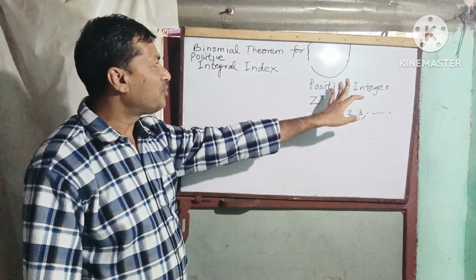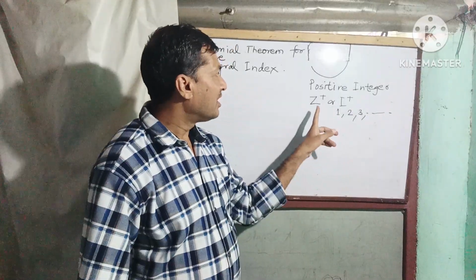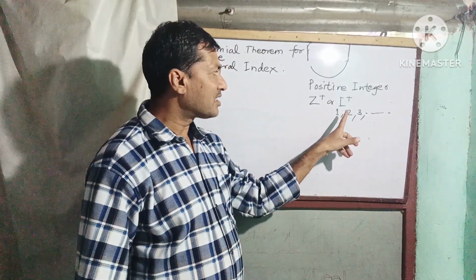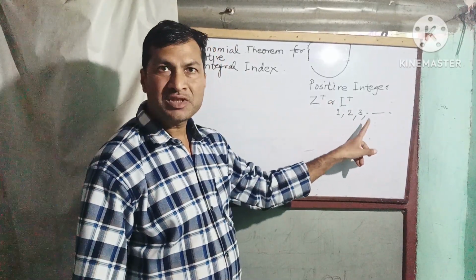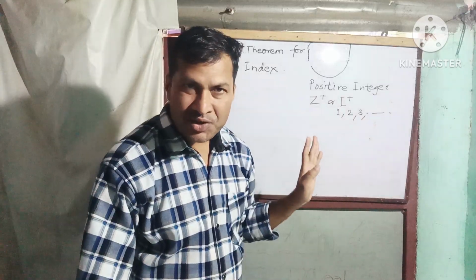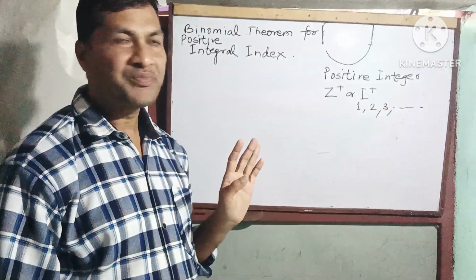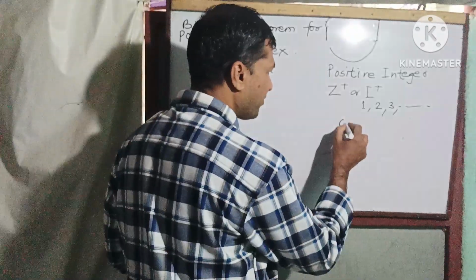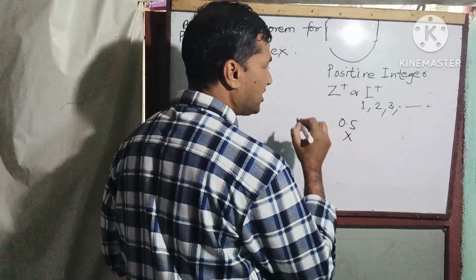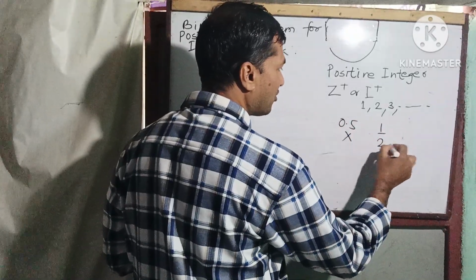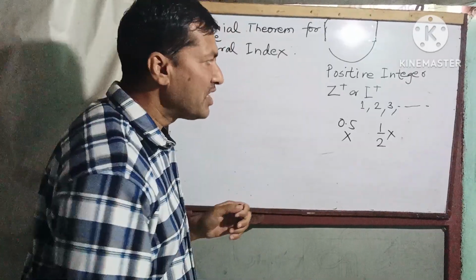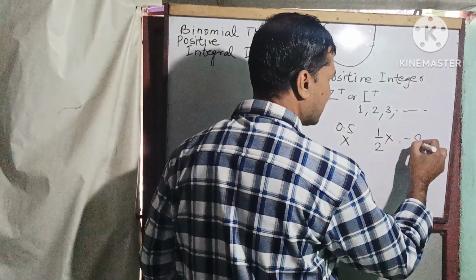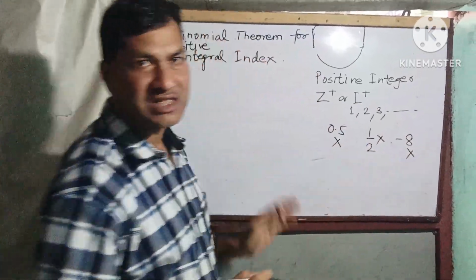Okay, sir. So positive integer means only the numbers 1, 2, 3, 4, 5. It does not include decimals like 0.5. This is not a positive integer. 1 by 2 is also not a positive integer, and -8 is also not a positive integer.